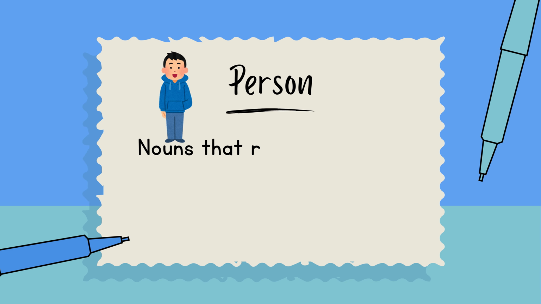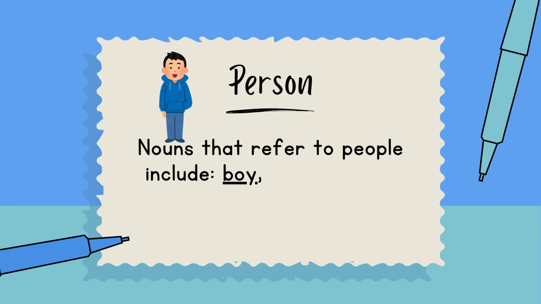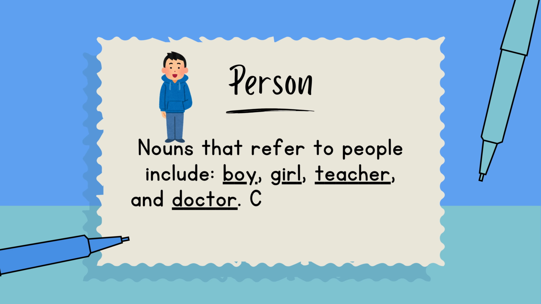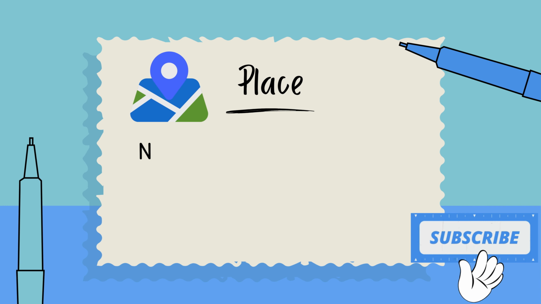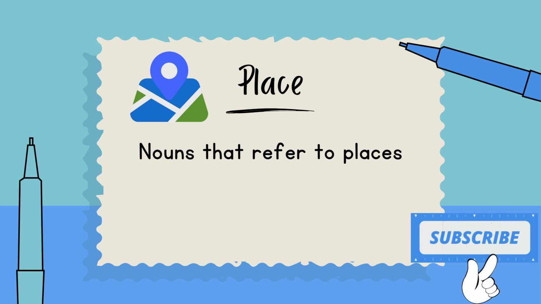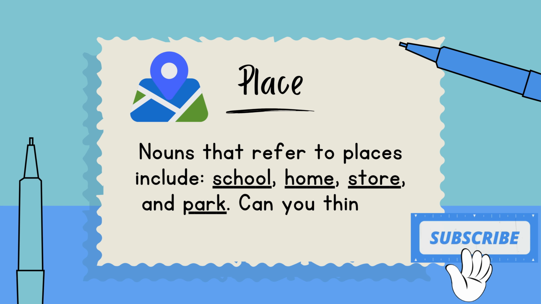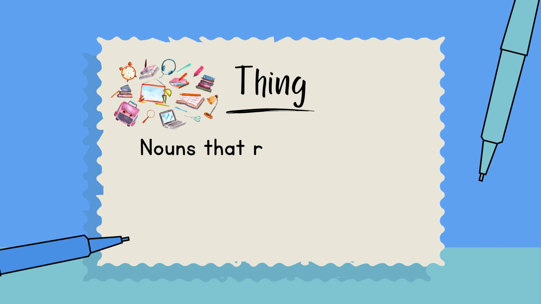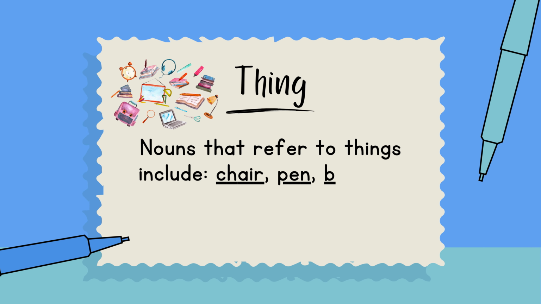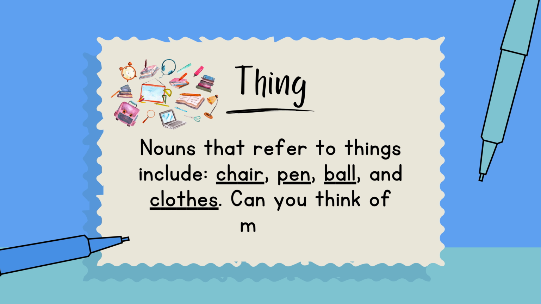Nouns that refer to people include boy, girl, teacher, and doctor. Can you think of more? Nouns that refer to places include school, home, store, and park. Can you think of more? Nouns that refer to things include chair, pen, ball, and clothes. Can you think of more?